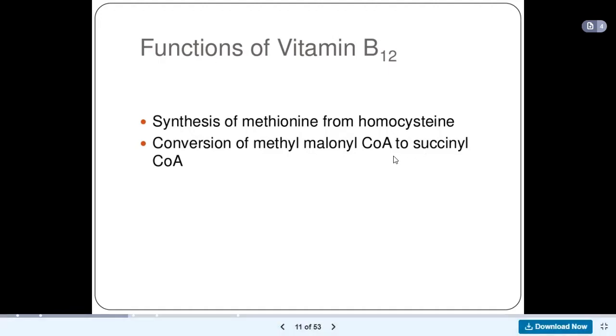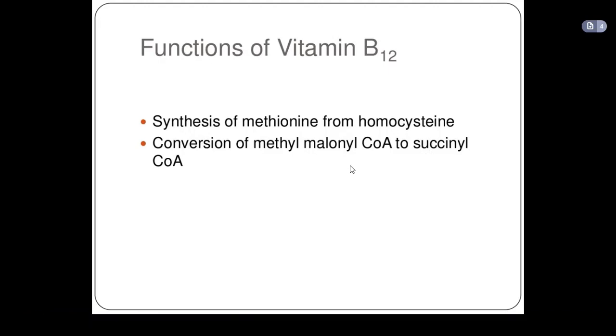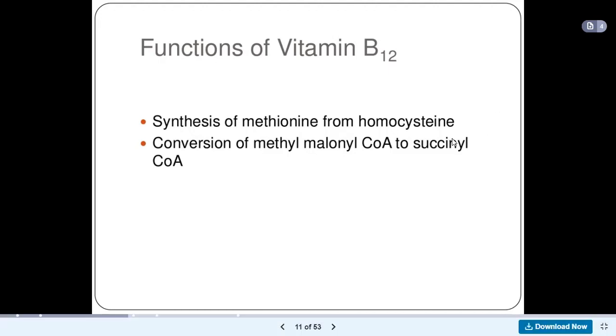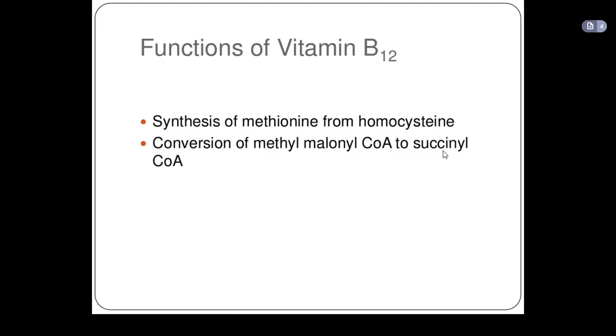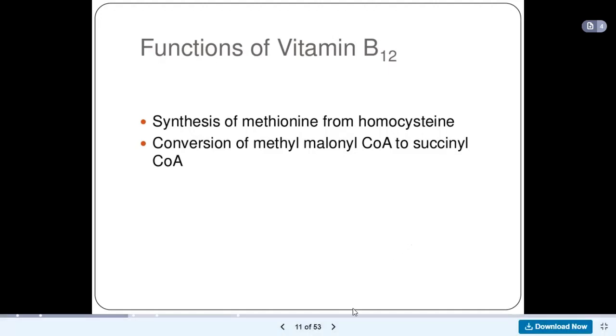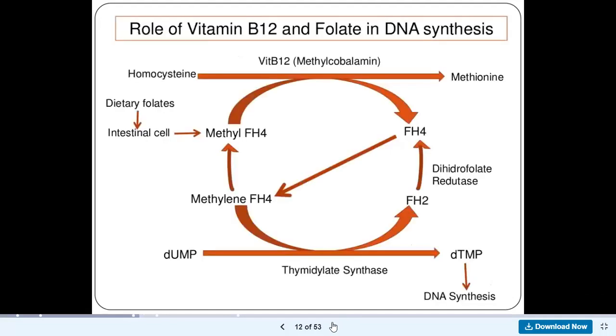Succinyl-CoA plays a role. It's one of the metabolites involved in that cycle. In glycolysis, you are breaking down glucose, and the end product you want to get is what we call ATP, energy, adenosine triphosphate. So succinyl-CoA plays a role in that cycle, but you will do that later in biochemistry. Okay, let's go ahead. So look at this.